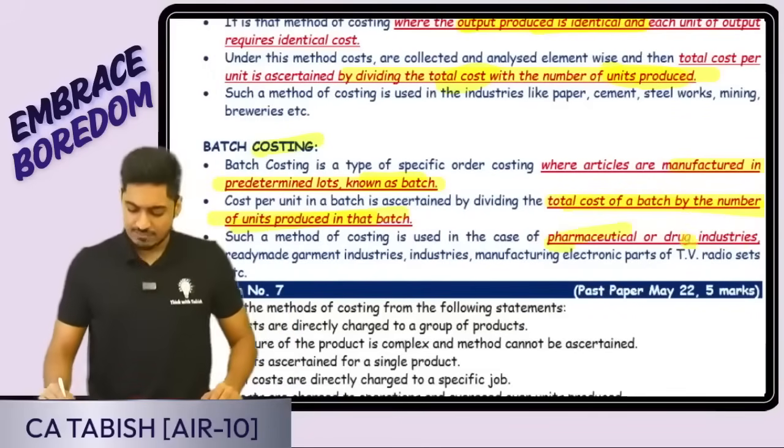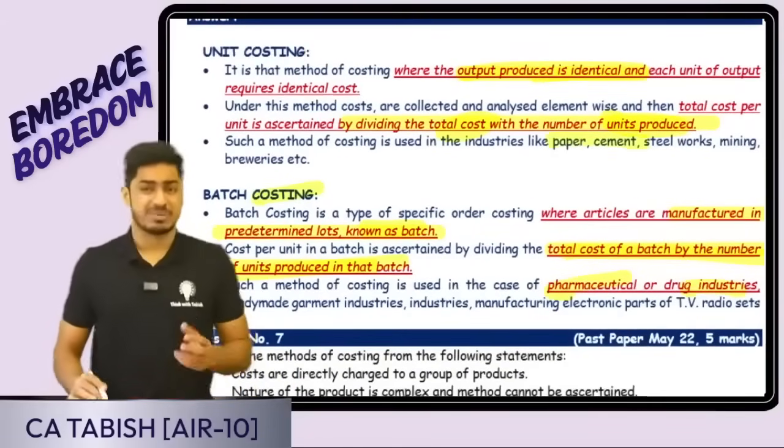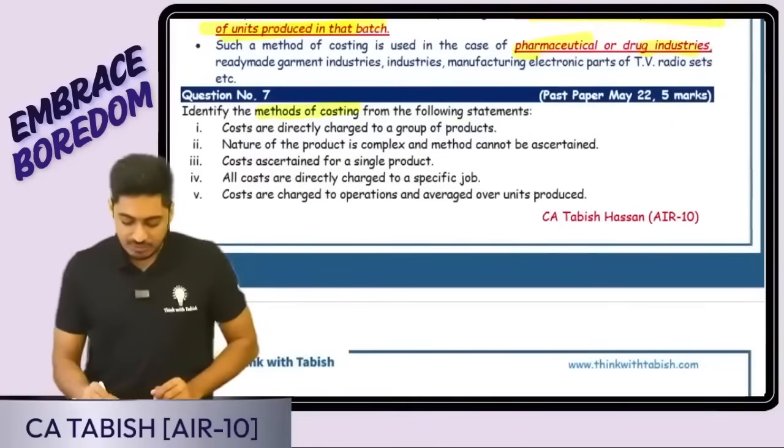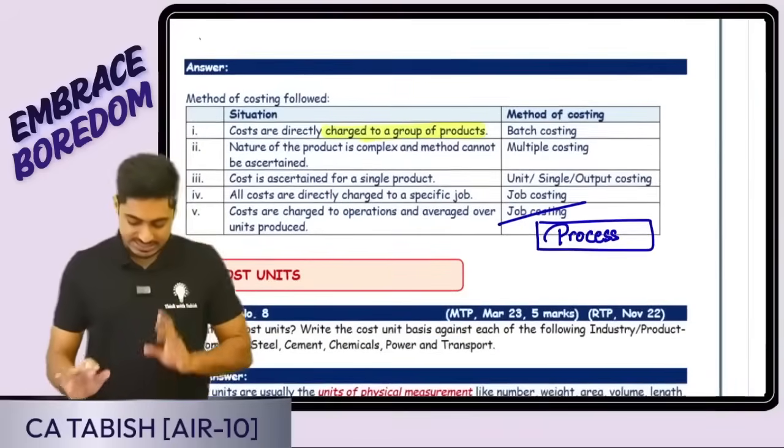Okay, example, pharma, drug industries. Here you are having paper, cement, etc. Is this clear, everyone? Okay. Next, identify the methods of costing from the following statements. Okay, let us try seeing it.